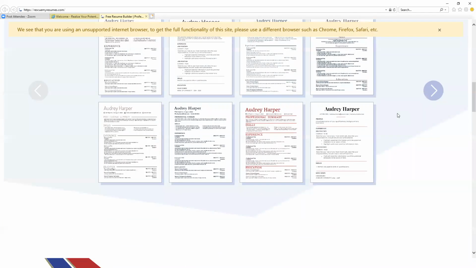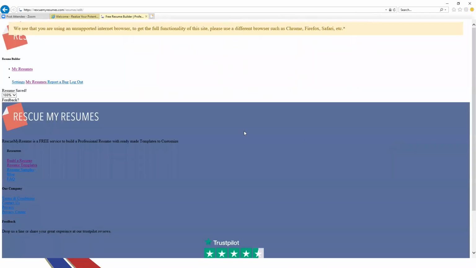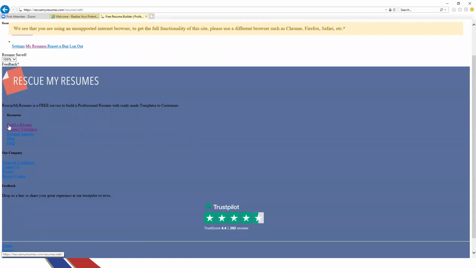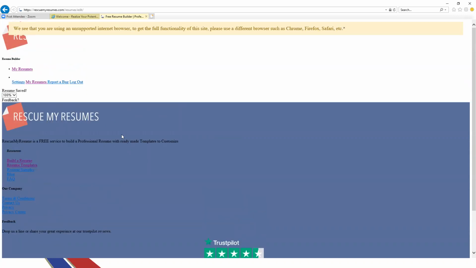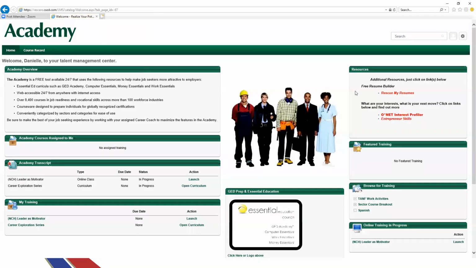And these are some of the really great templates. So if you're looking to build a resume, you would click here and it would ask you to register and either upload a resume or build a resume. And again, you can also choose which resume templates. Okay. And you are able to download and print these resumes, save them on your desktop, so that way you can access them. And it also saves it here in the website. So that was Rescue My Resume.